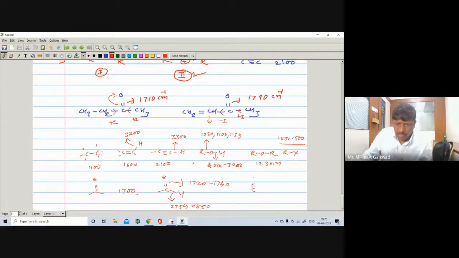But in case of ketone, here is R and R. The C-H stretching is absent, but here it will appear at, we have to remember the lower value, 1710 and 1715 centimeter inverse. So in this way the values may overlap, and so you have to remember such type of data. Okay, so I told you the C=O stretching will appear at 17 hundred something.